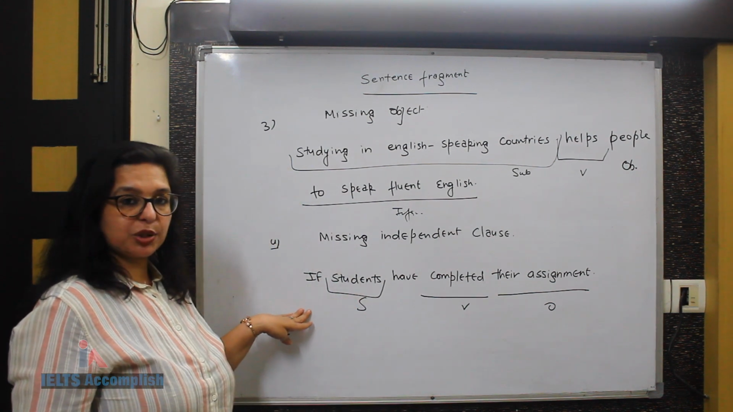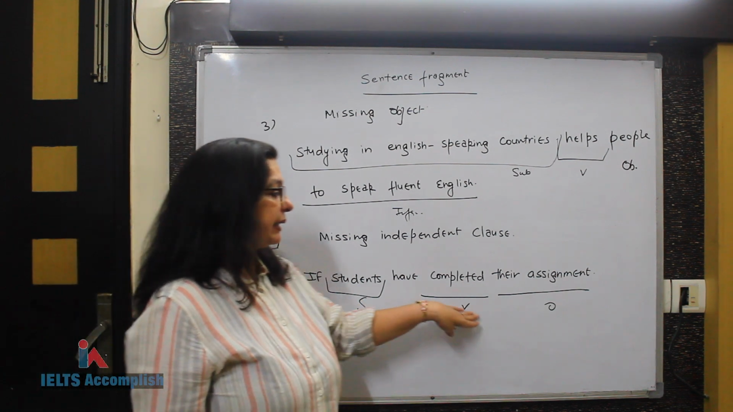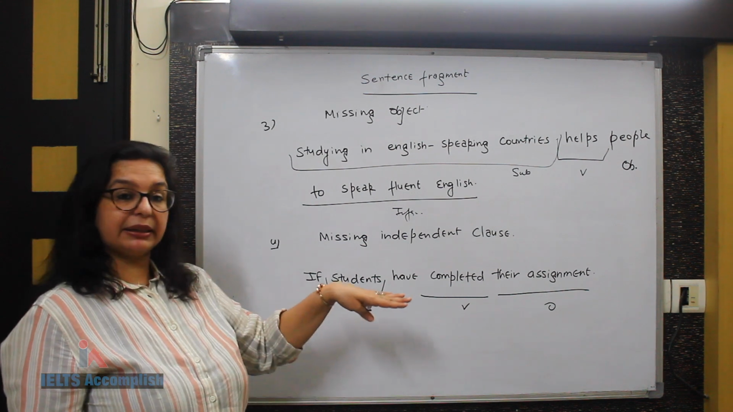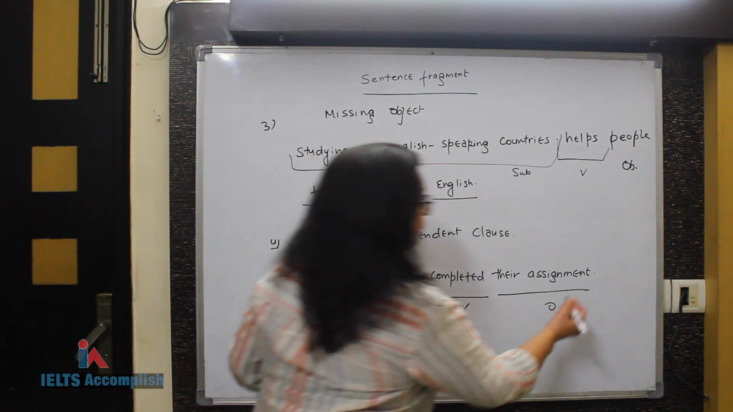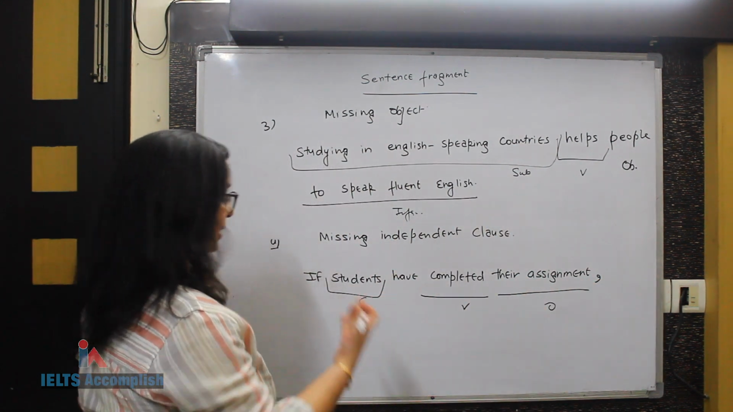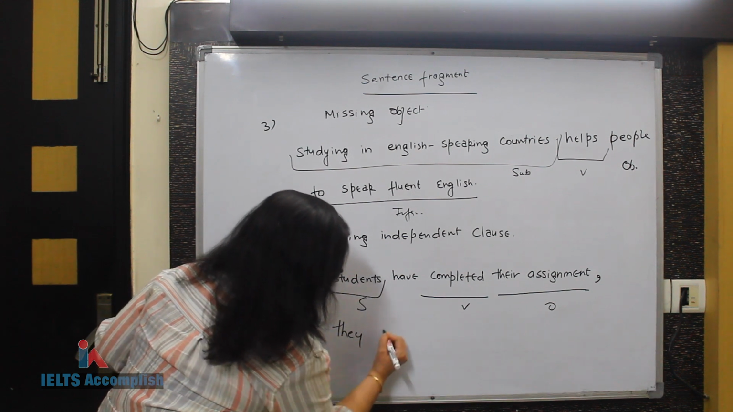If you read this sentence, you will see that there is some part missing here. If students have completed their assignment, what then? What then if students have completed their assignments? Maybe you can complete this sentence by adding another independent clause. If students have completed their assignment, they can